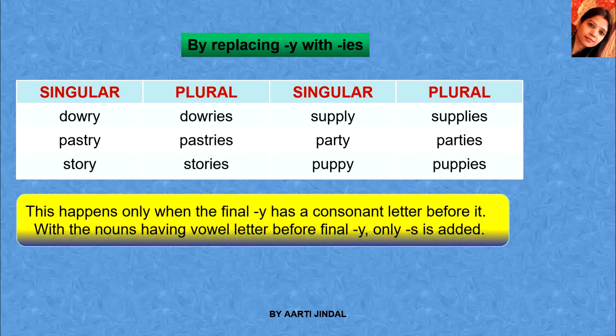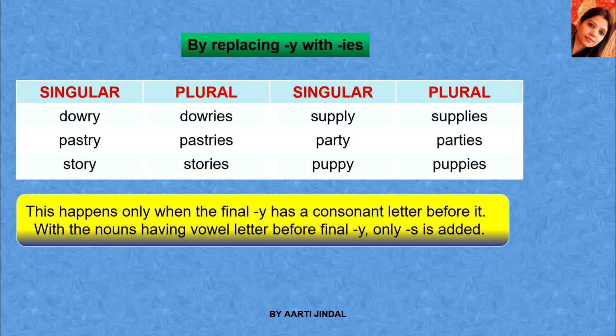In this table we have seen something important. This happens only when the final y has a consonant letter before it. In the given table, we can see that the second last letter of each and every singular noun is a consonant, right? Whatever letter we have used before y is a consonant in the given table.